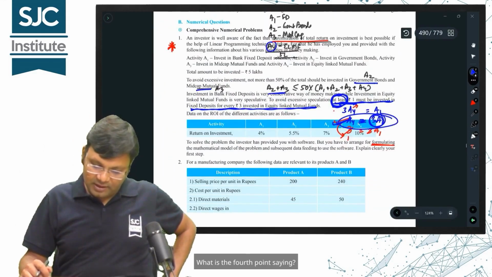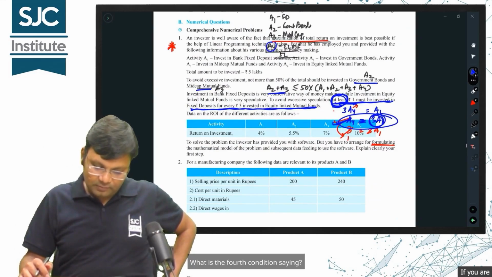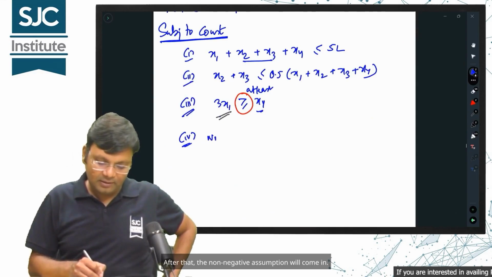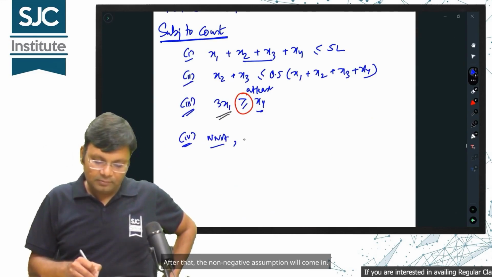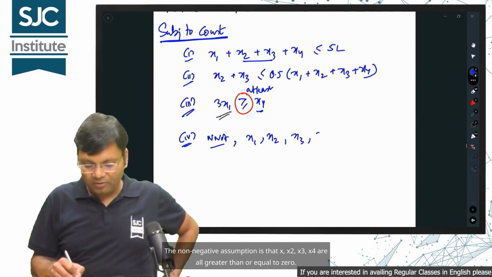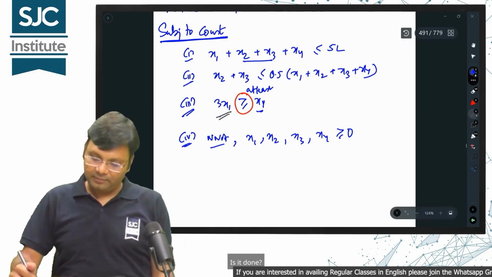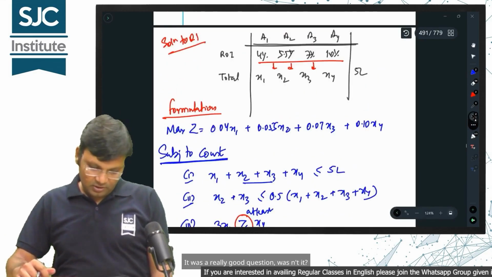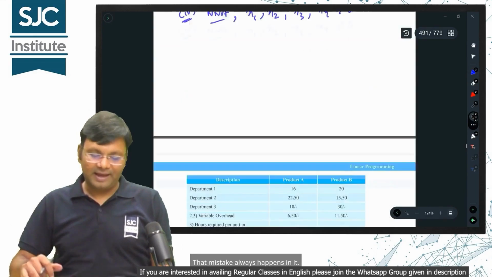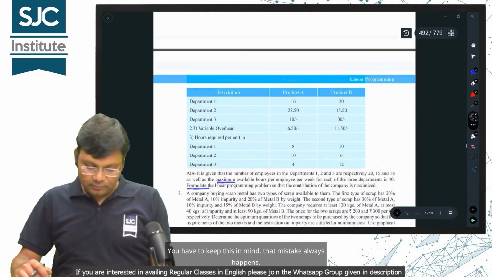What is the fourth point saying? What is the fourth condition saying? That's it, there are no other conditions. After that, the non-negative assumption will come in. The non-negative assumption is that x1, x2, x3, x4 are all greater than or equal to 0. Is it done? It was a really good question, wasn't it? That mistake always happens in it. You have to keep this in mind, that mistake always happens.